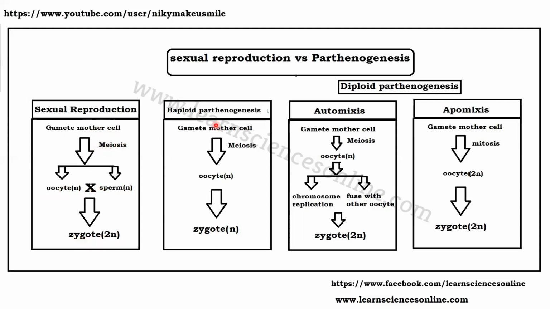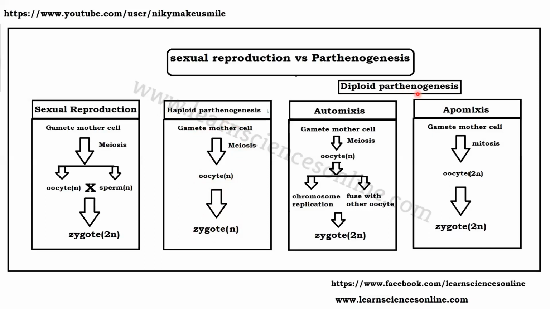What happens in haploid parthenogenesis? The gamete mother cell undergoes meiosis. As a result, an oocyte forms. Since it undergoes meiosis, the oocyte is haploid, and this oocyte, without getting fertilized with anything, directly develops into a zygote. Since it is developed from the haploid oocyte, this zygote is also haploid, and this develops into a haploid individual only. This process is known as haploid parthenogenesis.